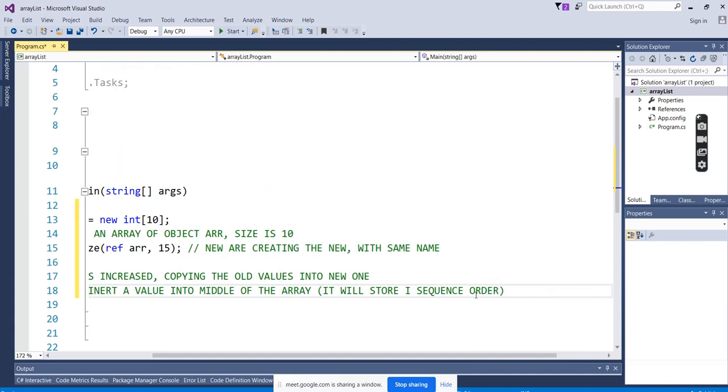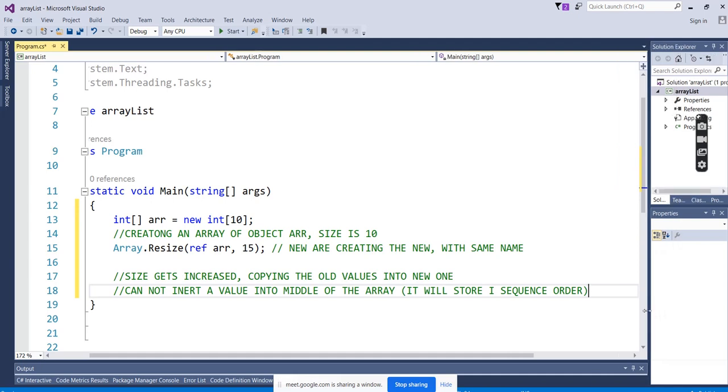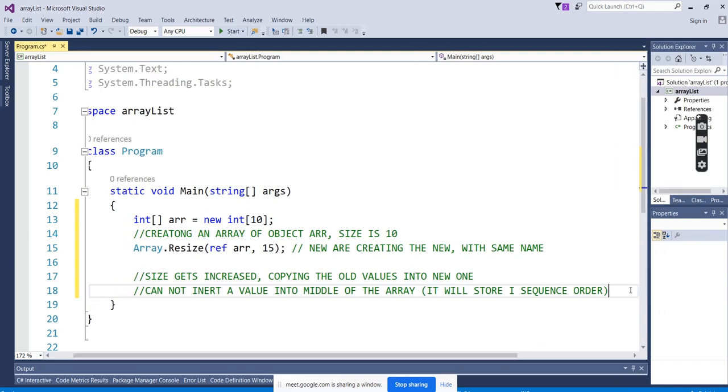You cannot skip it. You don't have the privilege to skip the indexes. Whatever value you keep on entering, it keeps on storing in the same sequential indexes. In the same way, you cannot save a value in the middle, and you cannot remove a value from the middle. You have to go with the loopings again.